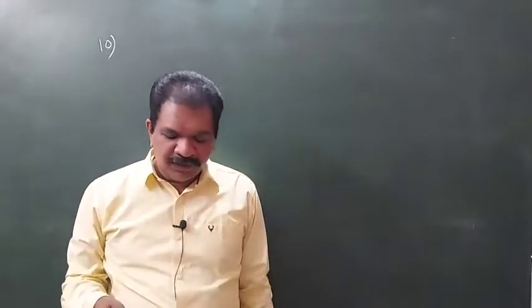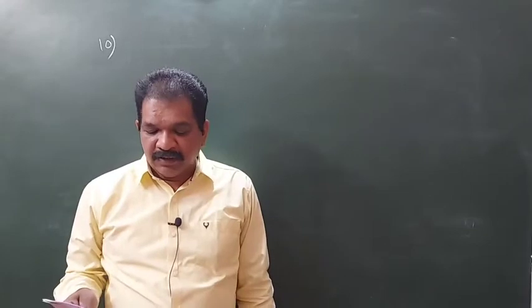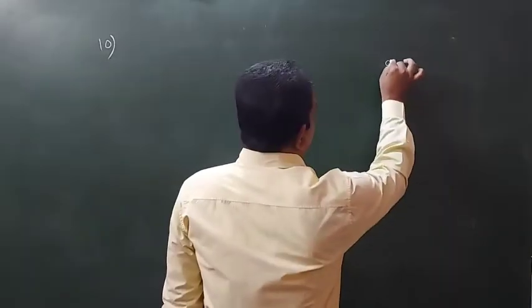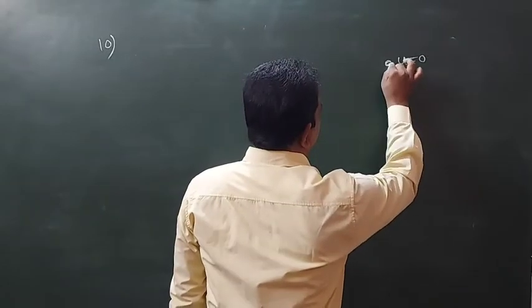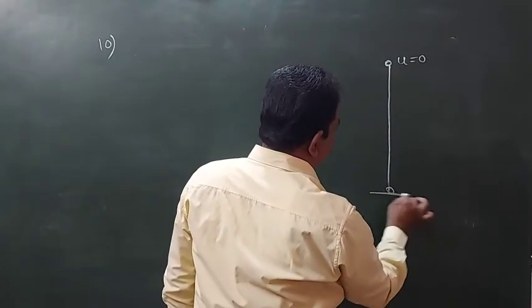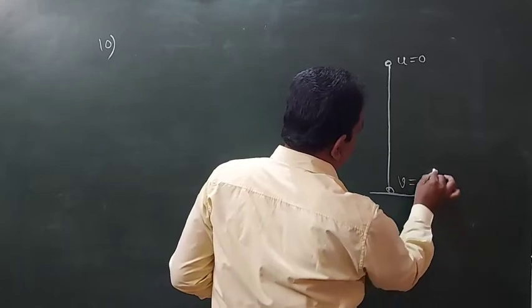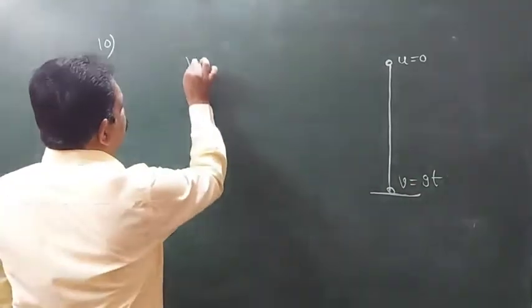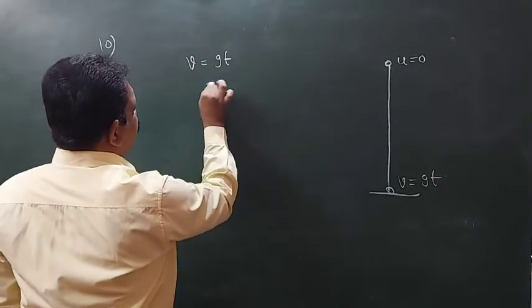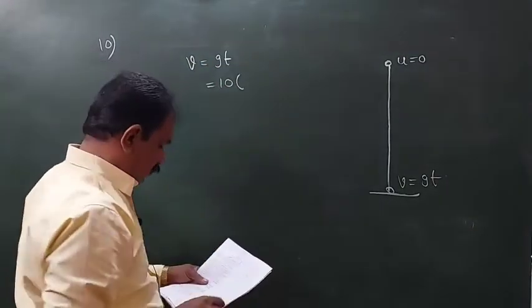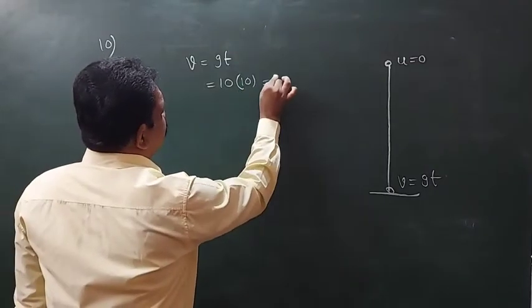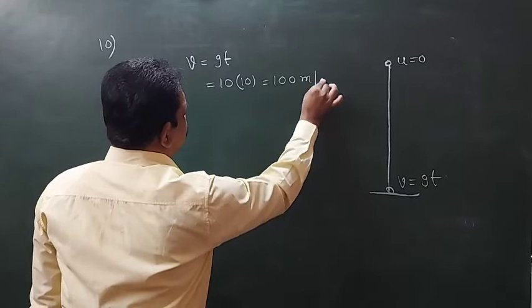10th question, you see. A body falls freely for 10 seconds. What is the average velocity during the journey? Here the initial velocity will be 0. It falls for 10 seconds. How much velocity will there be when it touches the ground? V is equal to gt, 10 into 10. This will be 100 meter per second.